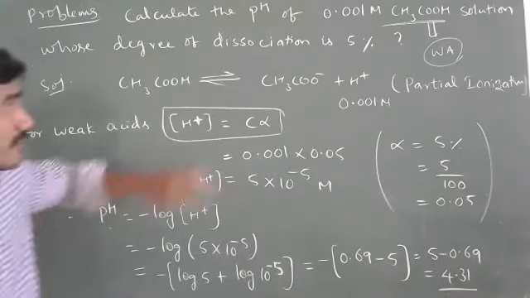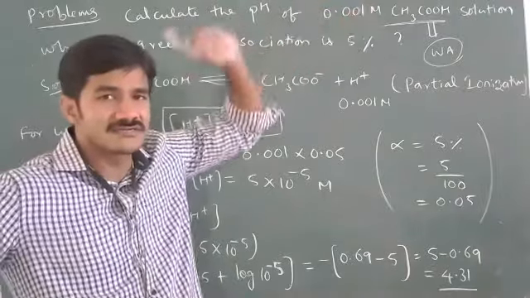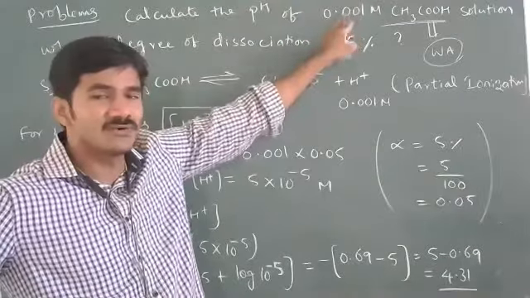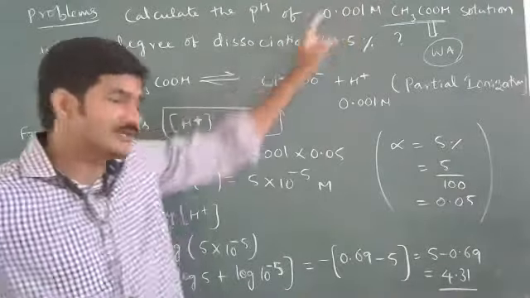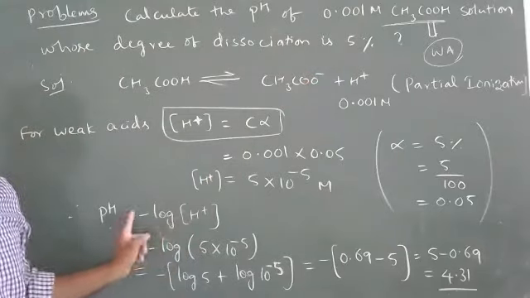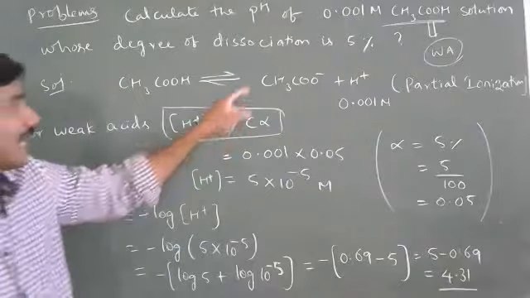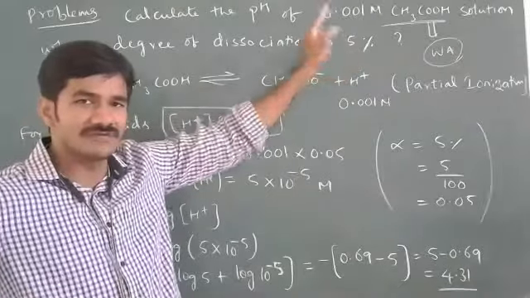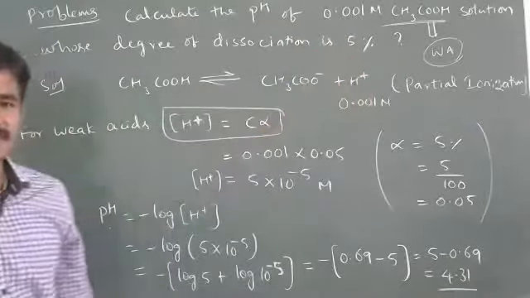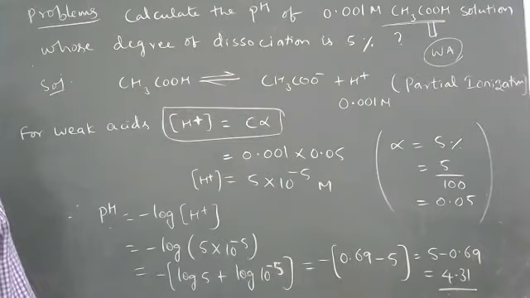Okay. So remember that whenever H plus concentration is required for weak acids, don't take the concentration value directly into the log H plus formula. So first you find out the C alpha. The alpha value will be given to you, how much it is dissociated, 5% or 2% or 10%. So based on that you calculate. Okay. Completed.